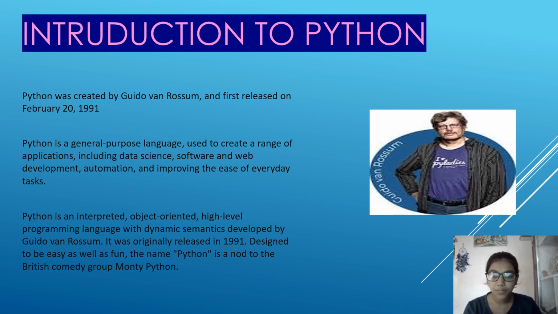Python is an interpreted, object-oriented, high-level programming language with dynamic semantics developed by Guido van Rossum. It was originally released in 1991. Designed to be easy as well as fun. The name Python is a nod to the British comedy group Monty Python.